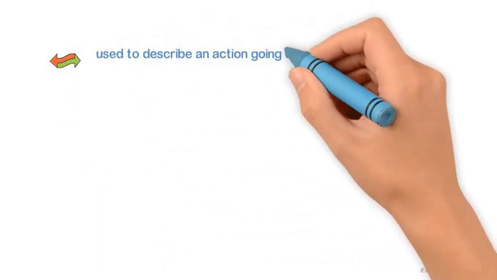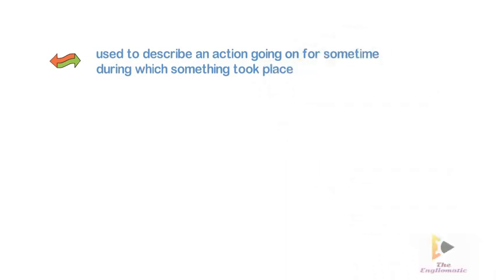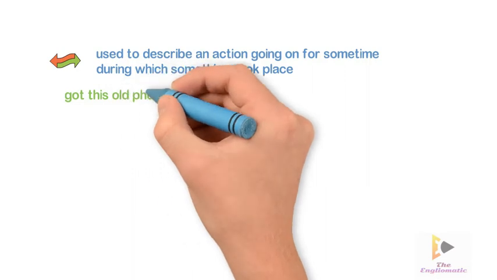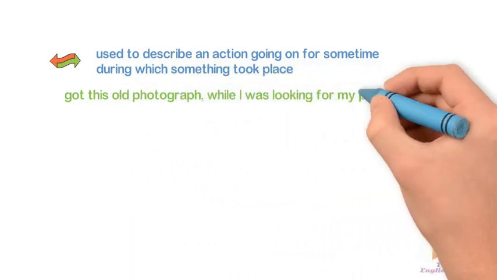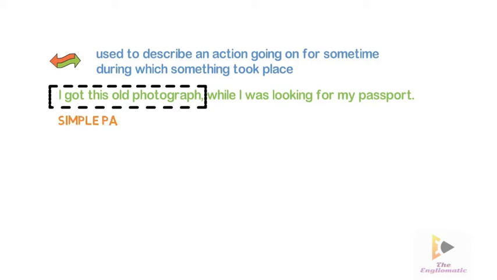Another use of the past continuous tense is to describe an action going on for some time during which something took place. I got this old photograph while I was looking for my passport. This sentence has 2 parts. I got this old photograph, which is a simple past tense action.